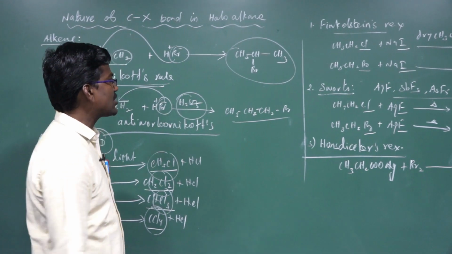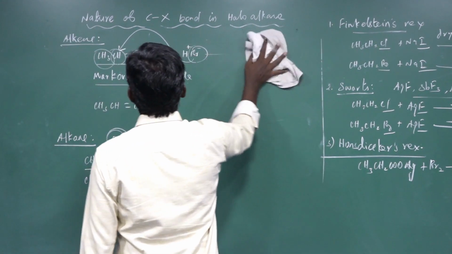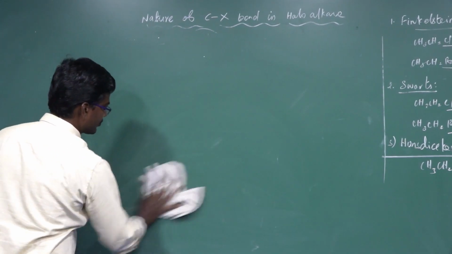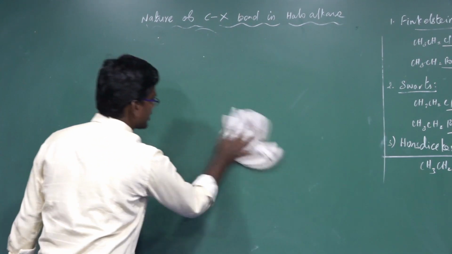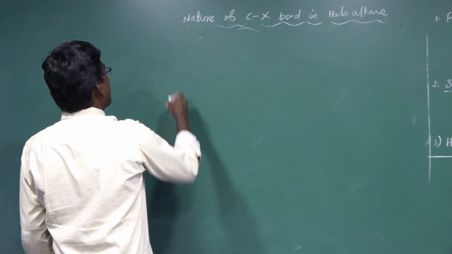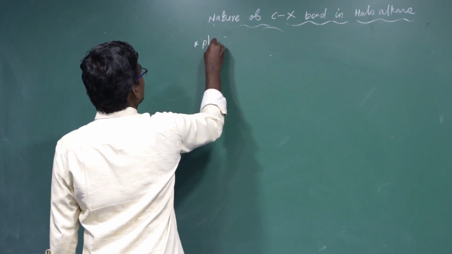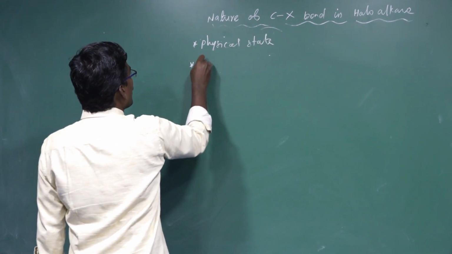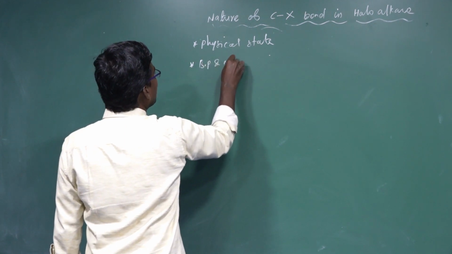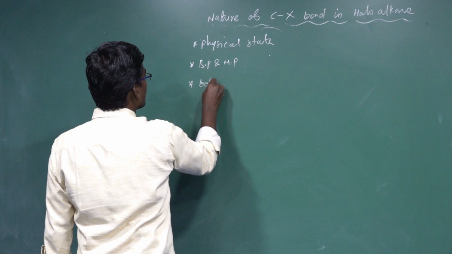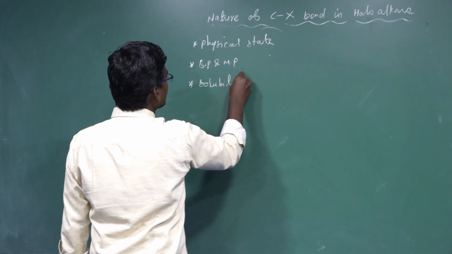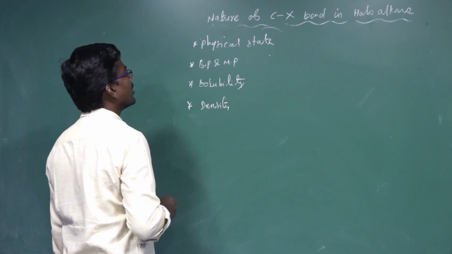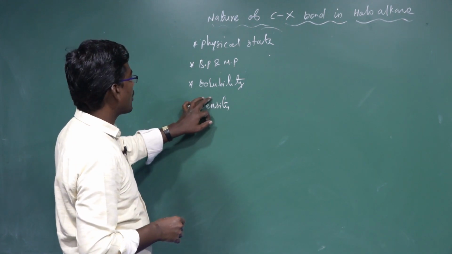Okay. Next one, physical properties. Physical properties of haloalkanes. In total, 4 types of physical properties are there: one is the physical state, another is boiling point, then melting point, next solubility, then density. Physical state, boiling point, melting point, solubility, density.